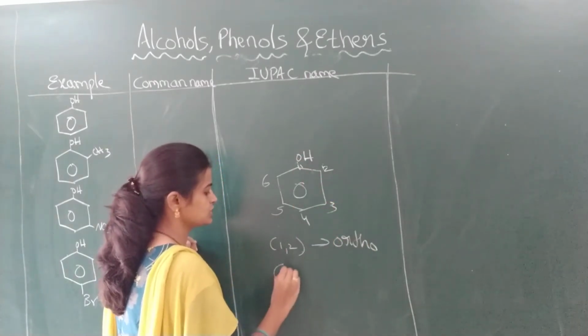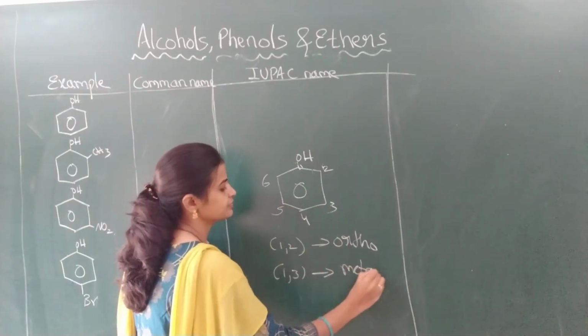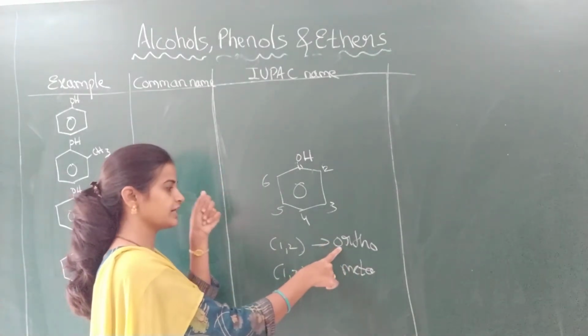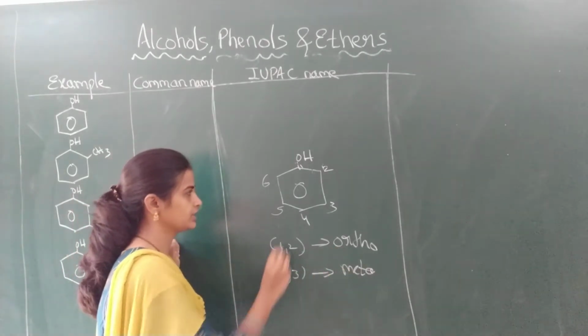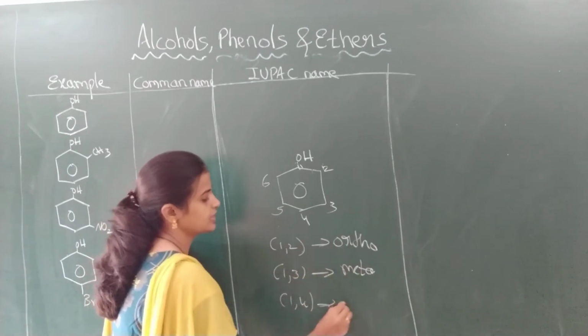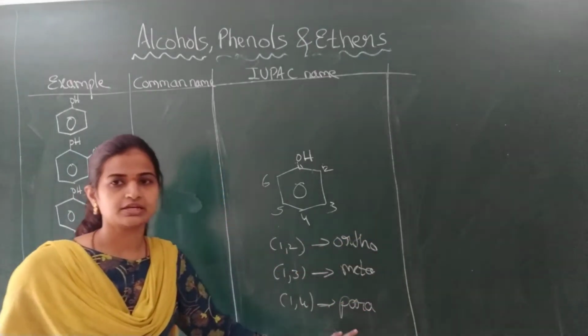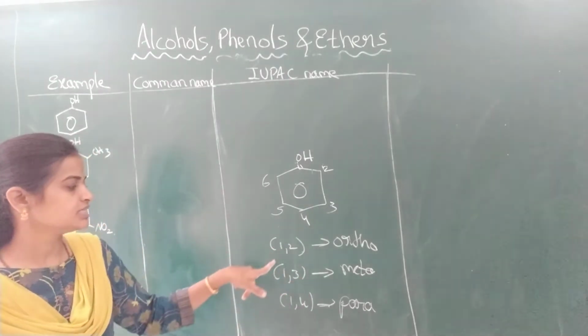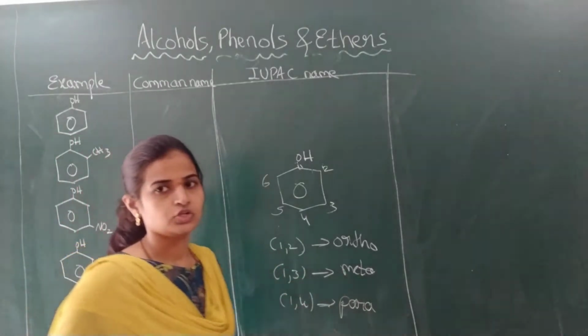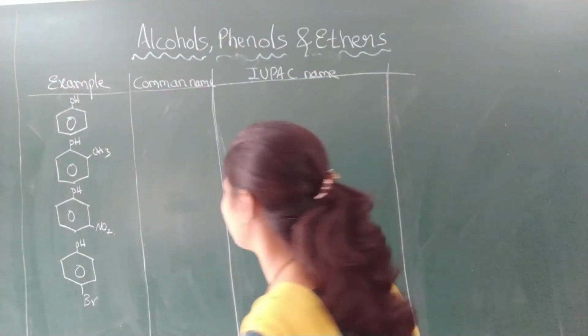For 1, 3 position, we have to refer as meta. We write only the first letter, O, small m, like that. For 1, 4 position, we write para, small p. This is in the common system. In the IUPAC system, we can just use the numbers itself to name. This is what you have to remember.